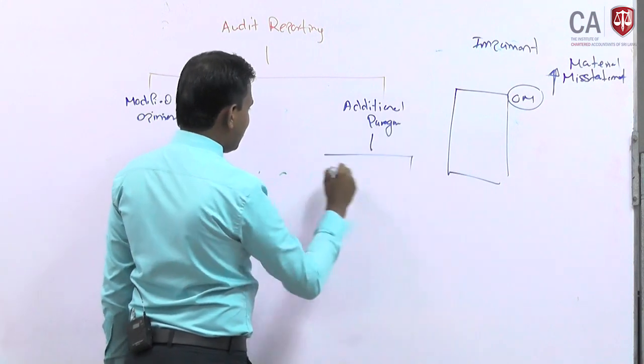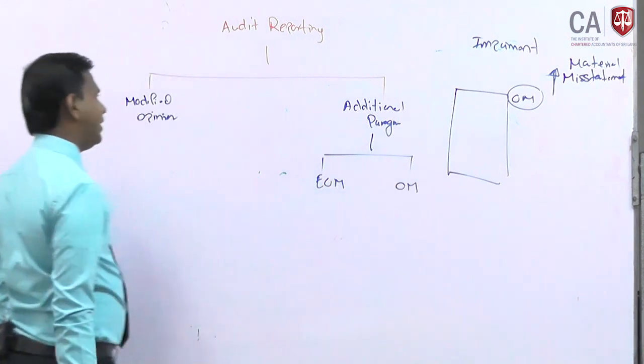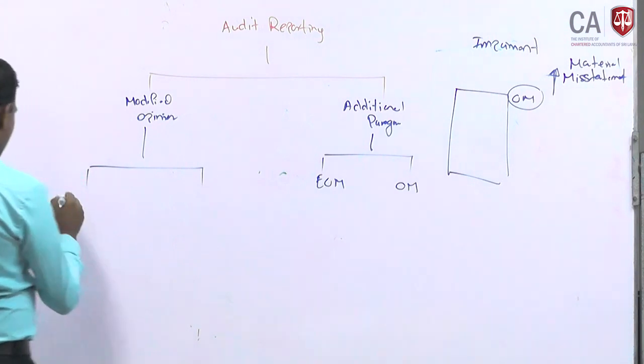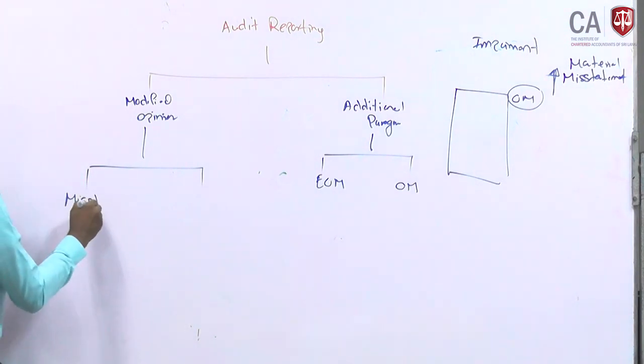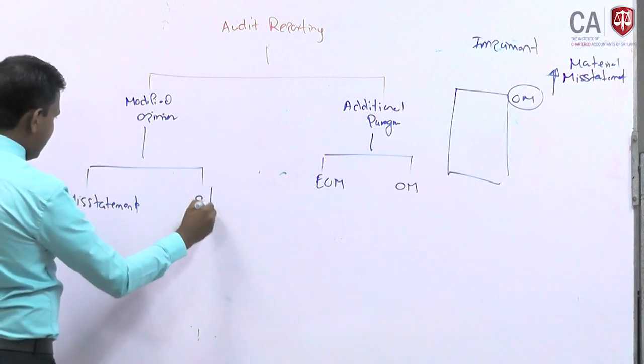Additional paragraph, there are 2, emphasis of matter and other matter, right? Modified opinion, there are 2 circumstances. One is misstatement, the other one is scope limitation.